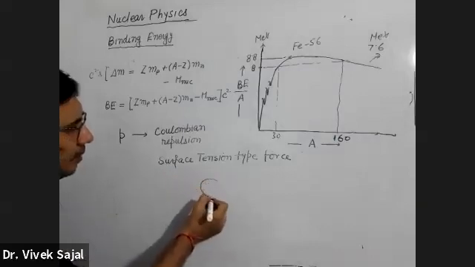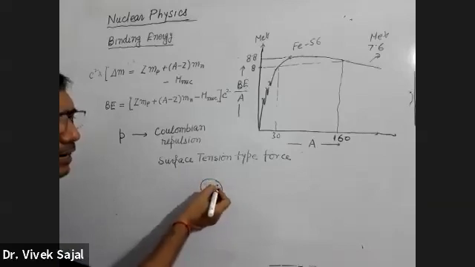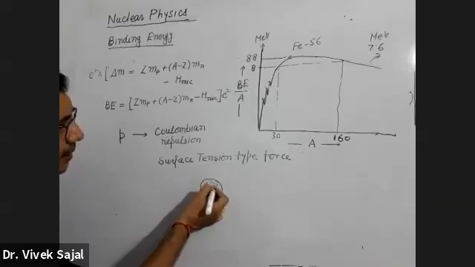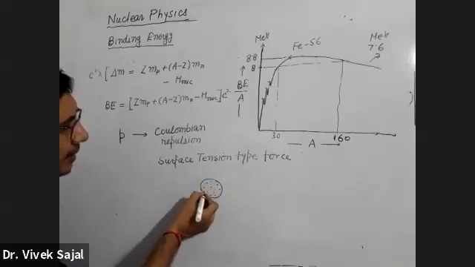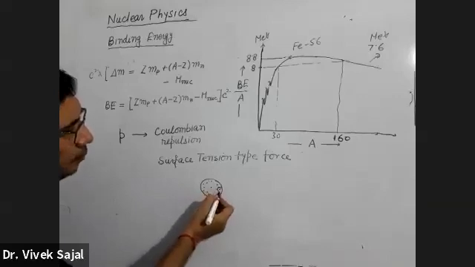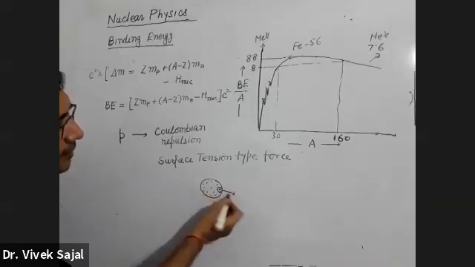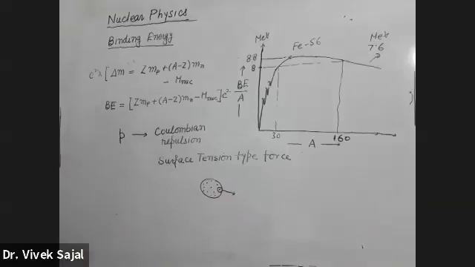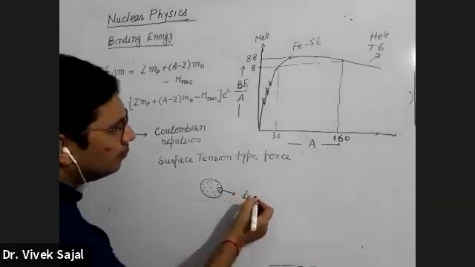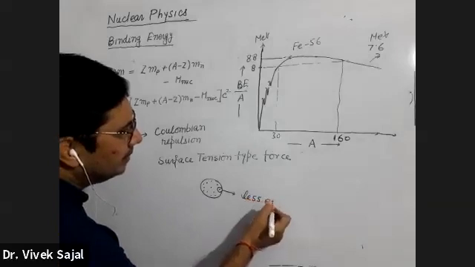Suppose this is a liquid drop and there are a large number of molecules in it like this. There is a general observation that if I want to remove a molecule present on the surface, then you have to provide less energy.